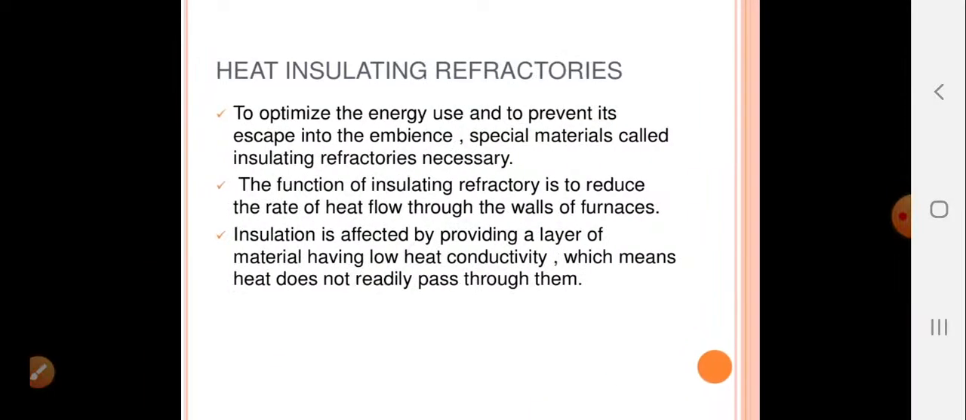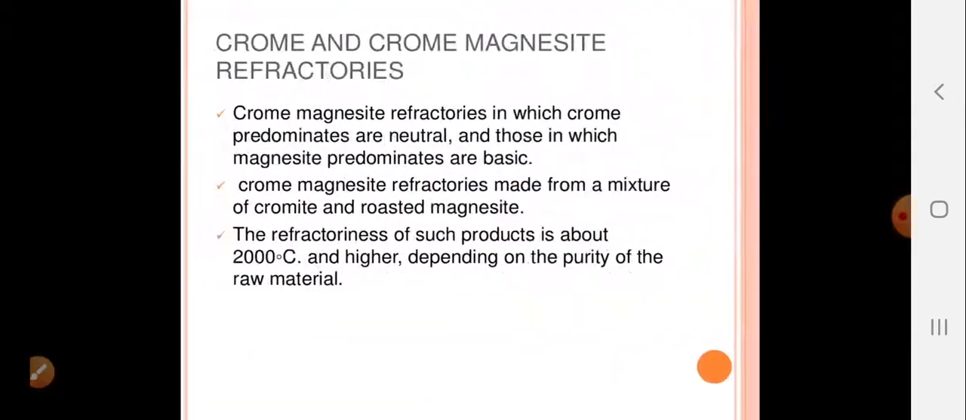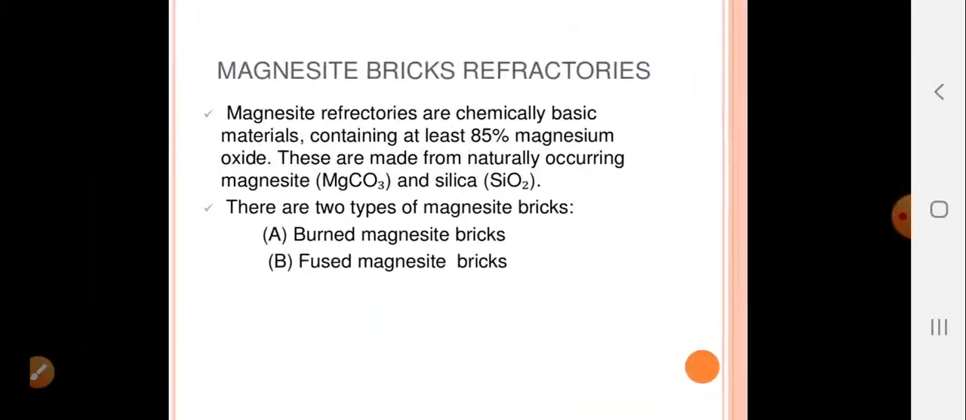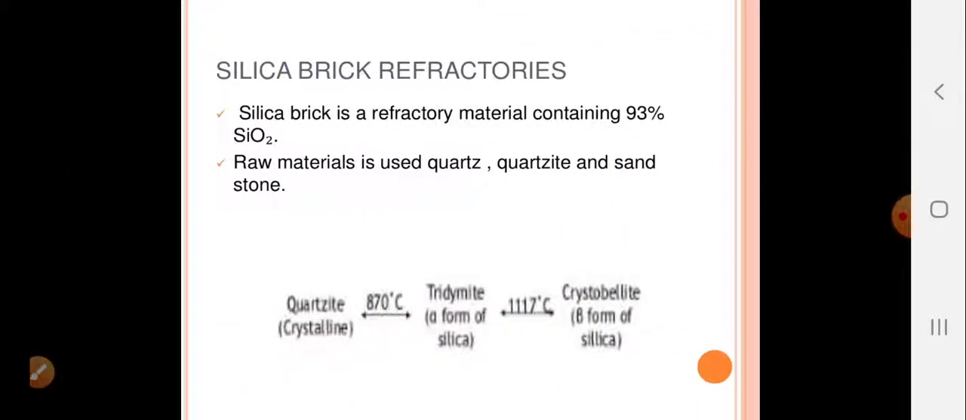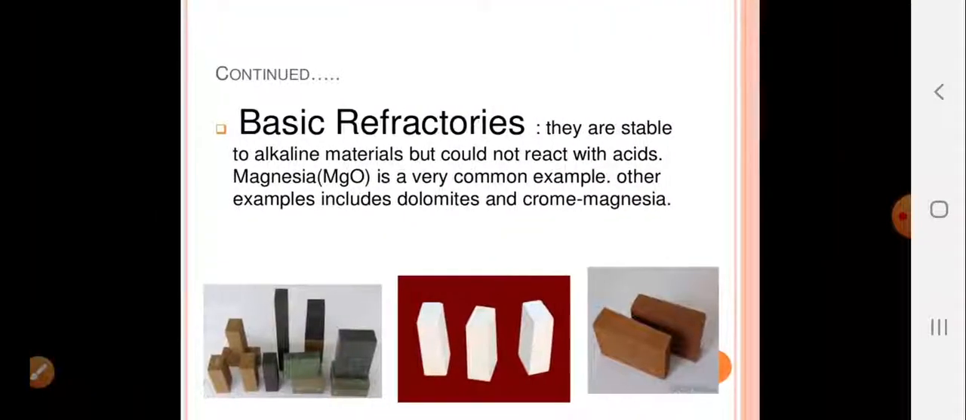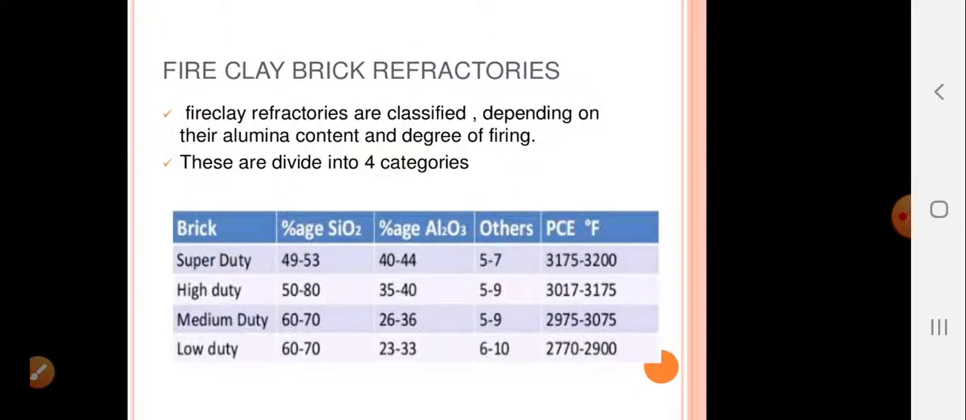This was about heat insulating refractory, and with this we saw different types of refractories. First, depending upon the chemical composition, we saw acidic, basic and neutral refractories, and then other specific types of refractories.